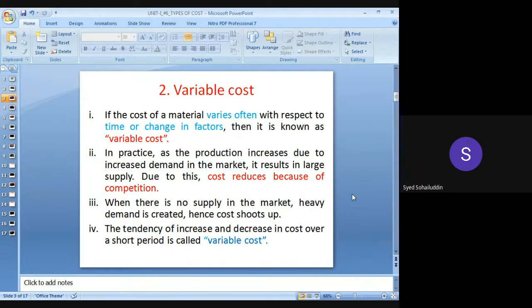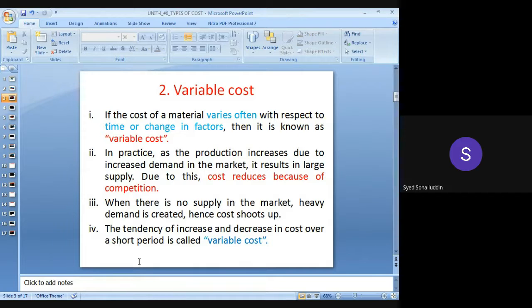Okay, that means if the production is less, the second case is nothing but, the first case is nothing but when the production is more. Okay, next case is nothing but point number 3, when the production is less and the demand is more. तो क्या होगा फिर उसके वजह से क्या होगा कि cost of the particular item of work will be increased because production is less and the demand is more. In this case the cost of the particular item of work will shoot up. That means there will be a hike in the price, or there may be an increase in the cost of any construction or commodity or item of work, okay, due to increased demand.